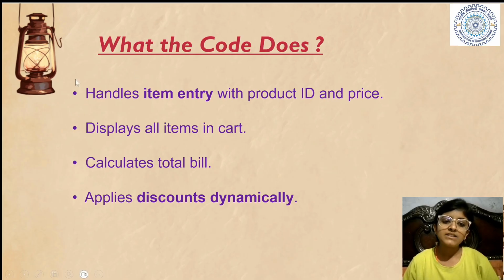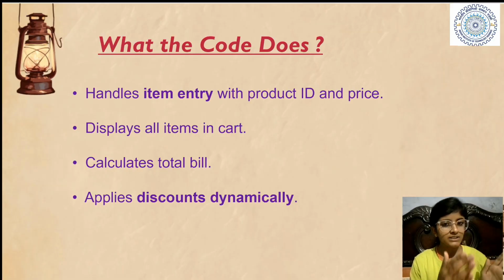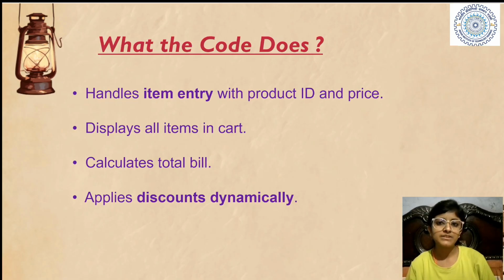It handles the item entry with product ID and price. Firstly, it will handle all the items with their prices and stock. Then it will display all the items.